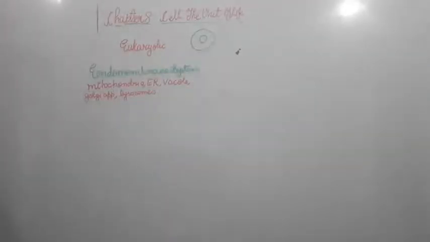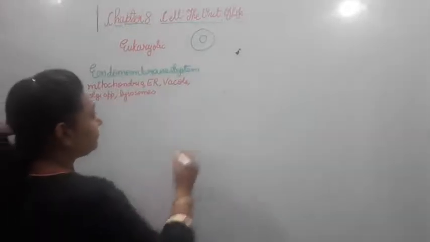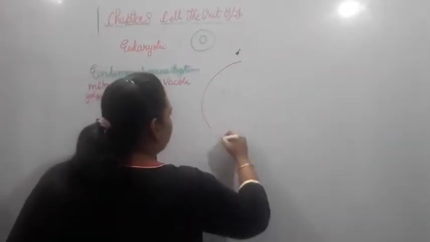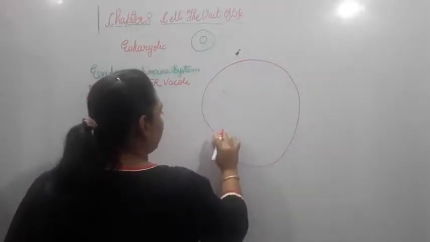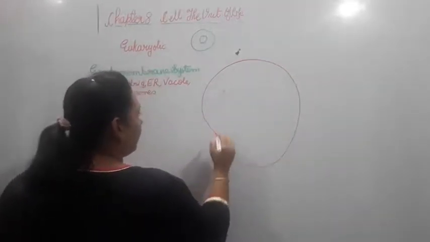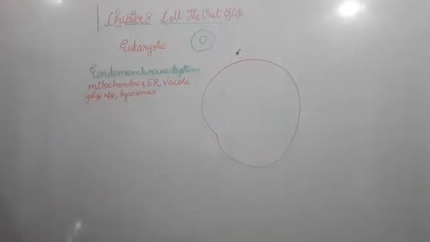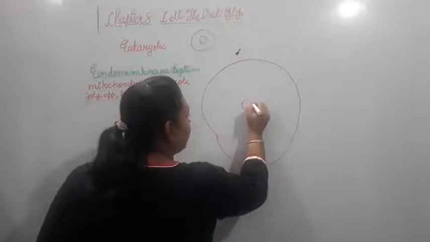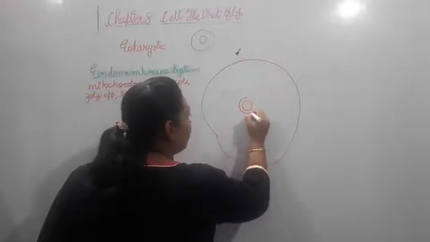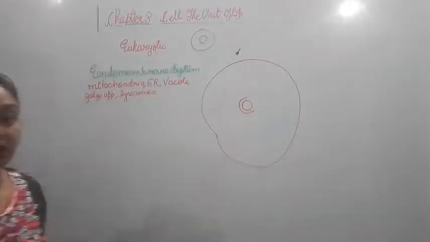Now let us see. For example, if this one is an animal cell, as we have already gone through, there is a well defined nucleus present in it, right?